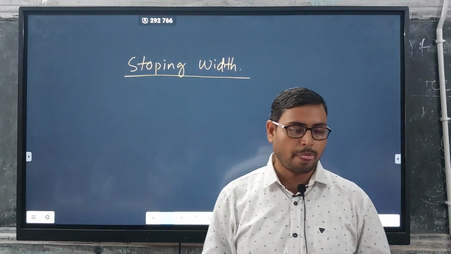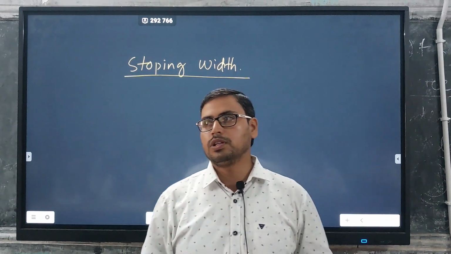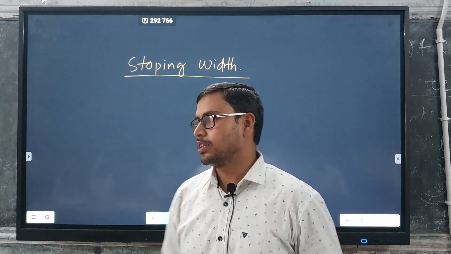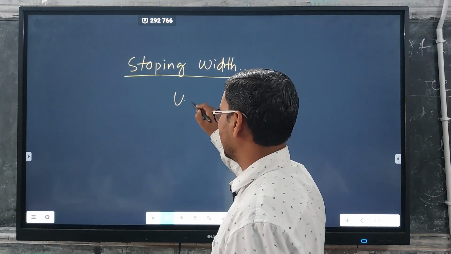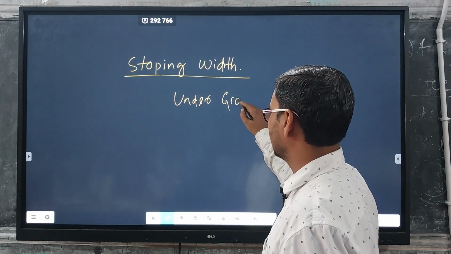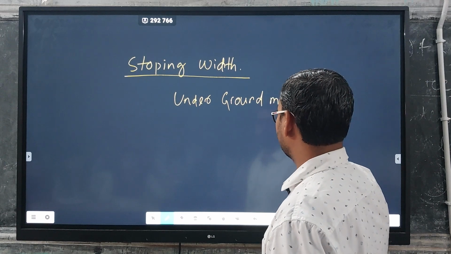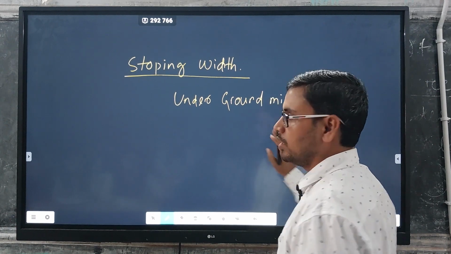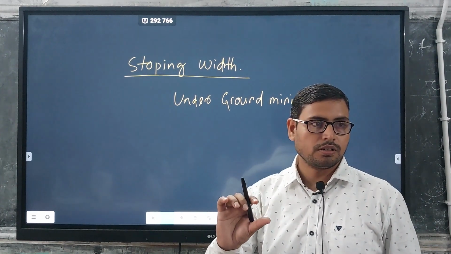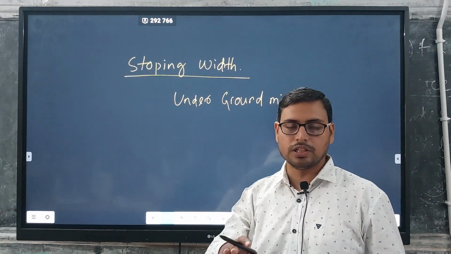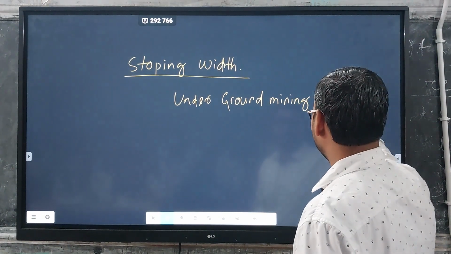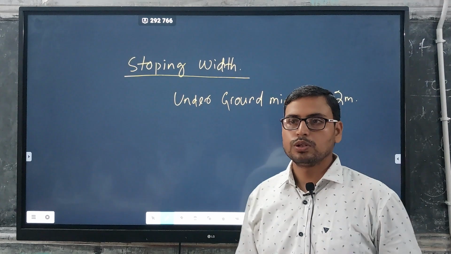So we know there is open cast mining as well as underground mining. In case of underground mining, we use a stopping width of a minimum 2 meter. If it is less than 2 meter, then we cannot use our machineries. So stopping width for underground mining is minimum 2 meter.